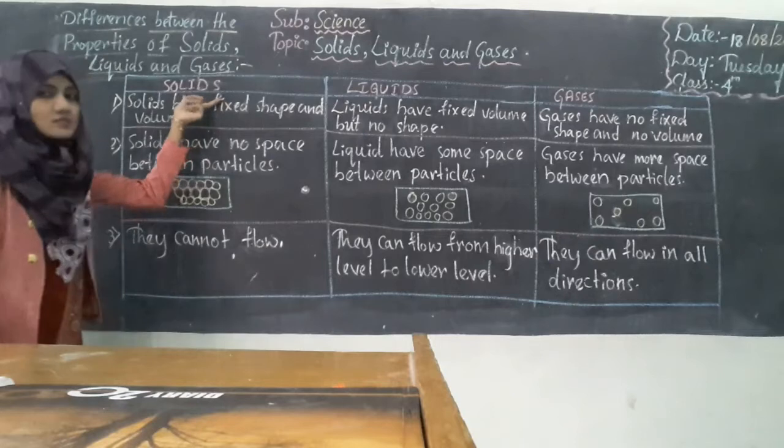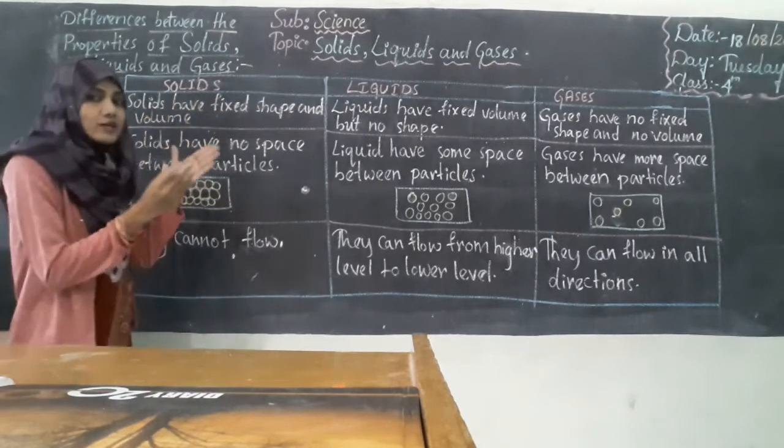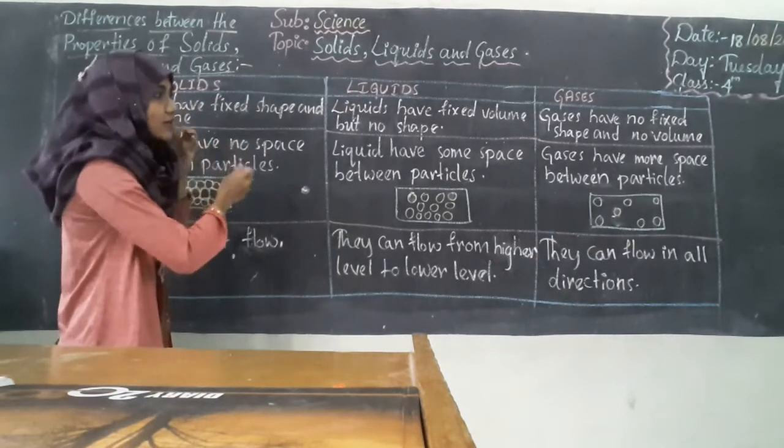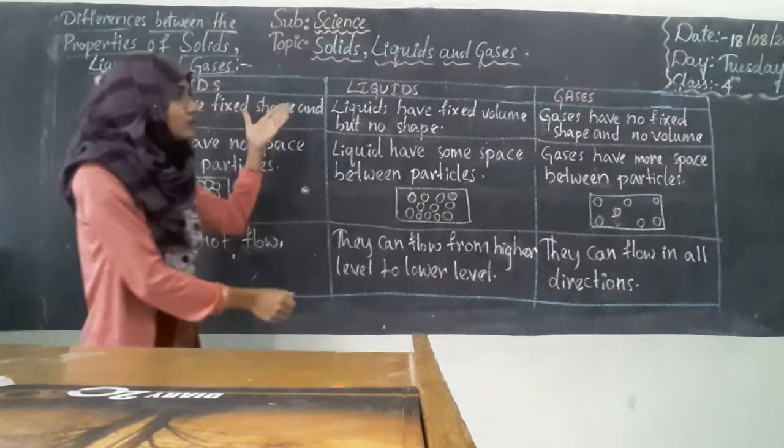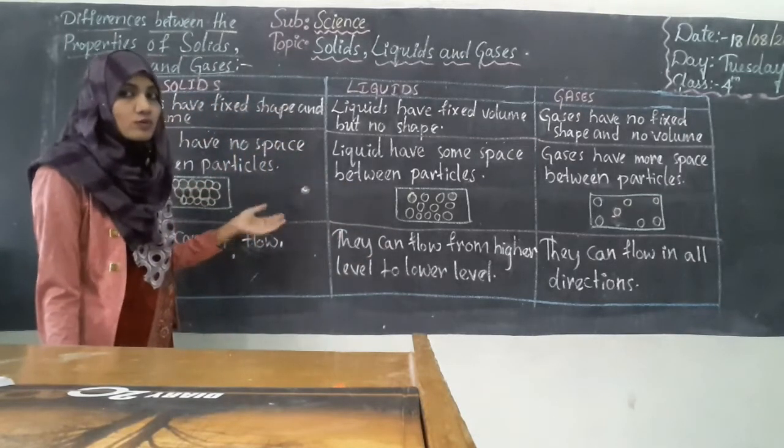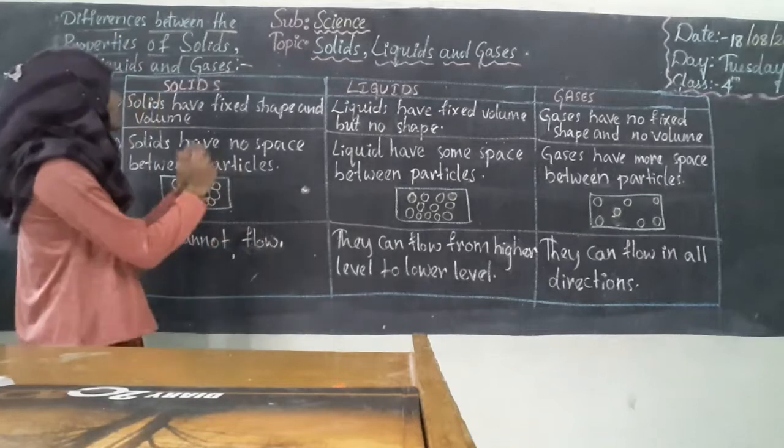So, solids. You too have to make a column. You have to make a 3-column table and copy this down in your notebook. Okay, students? Now we shall start the differences.